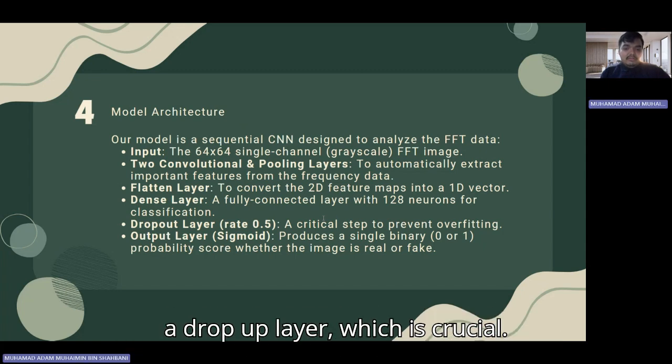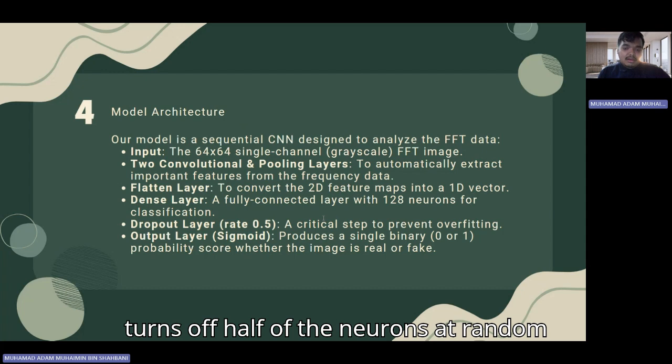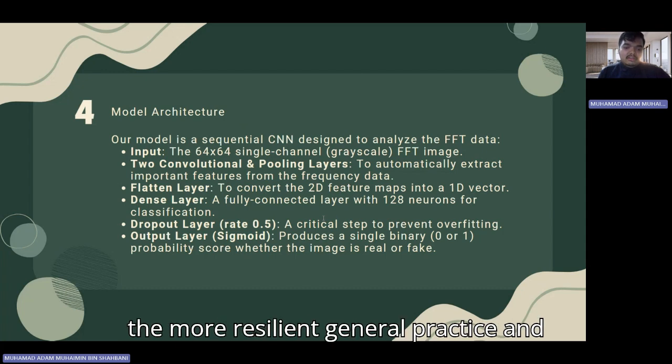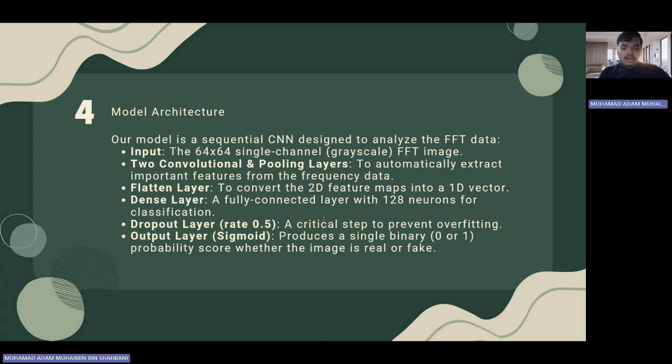We then apply a dropout layer, which is crucial. Overfitting is a serious issue, as we have already discussed. Our second line of defense is the dropout layer. It turns off half of the neurons at random during training. This forces the model to learn more resilient, general patterns and keeps it from depending too much on any one feature.